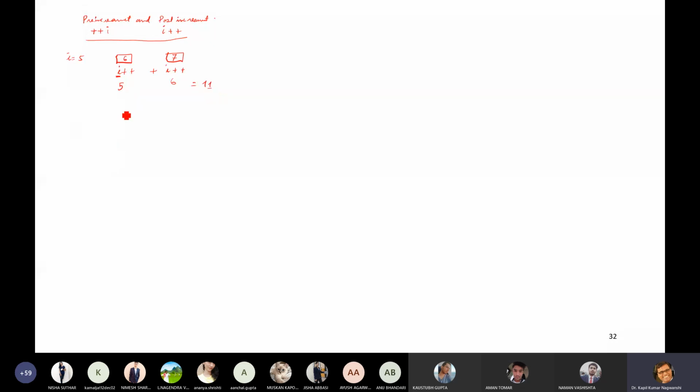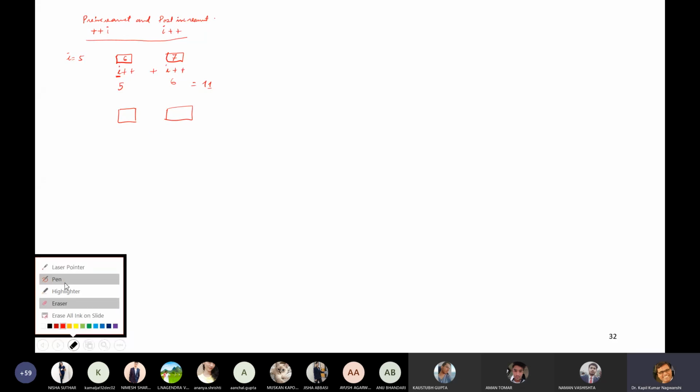Okay. And suppose this is the case of pre-increment: plus plus I and plus plus I. I'm going to explain only these two examples, or maybe two more.